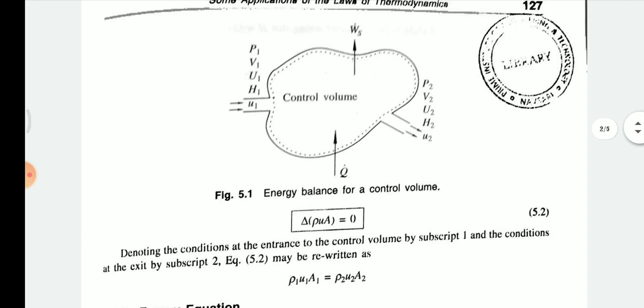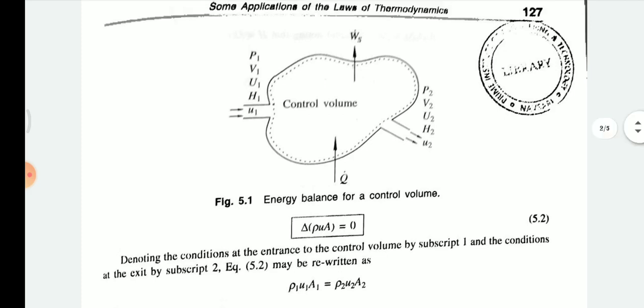Exactly, it is delta of rho u A, where A is the complete area.